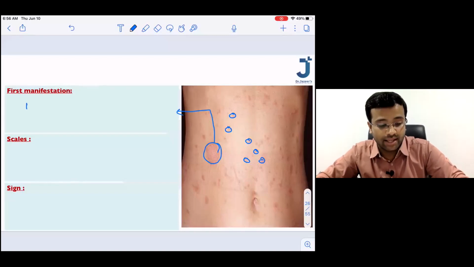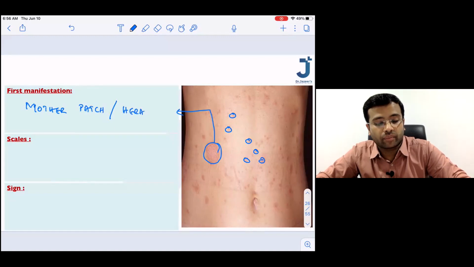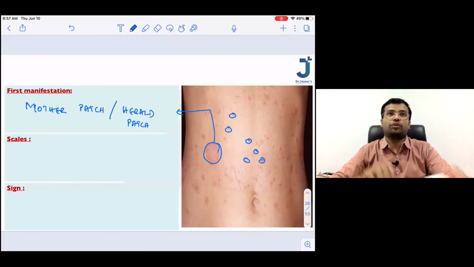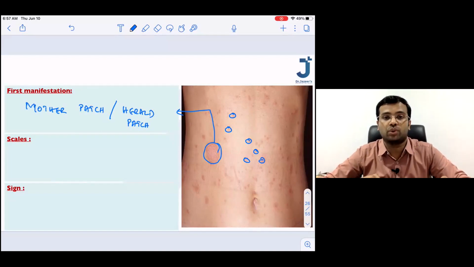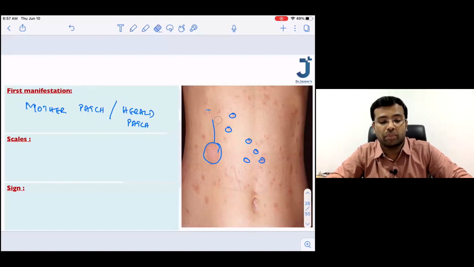This is called as the mother patch or the Herald patch. Okay, so the first lesion with which this pityriasis rosea patient comes to you, this bigger lesion, is called the Herald patch or the mother patch.